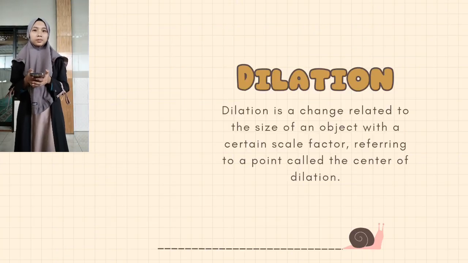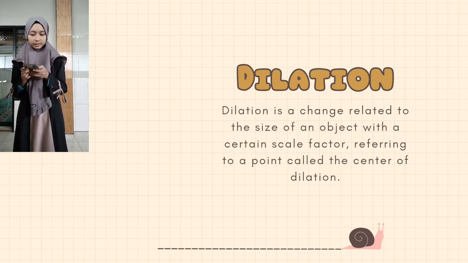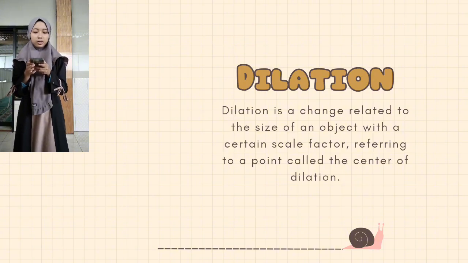Okay, the last type of geometric transformation is dilation. Dilation is a change related to the size of an object with a certain scale factor, referring to a point called the center of dilation.